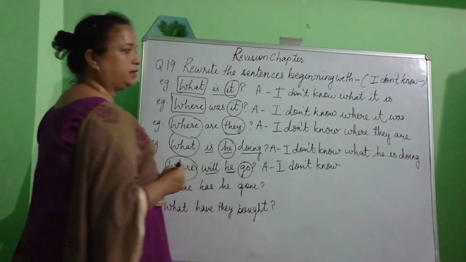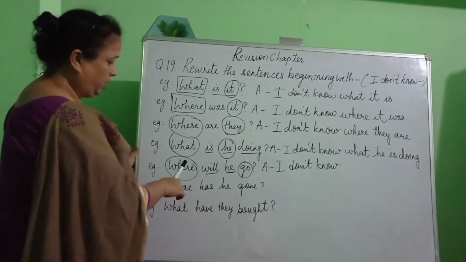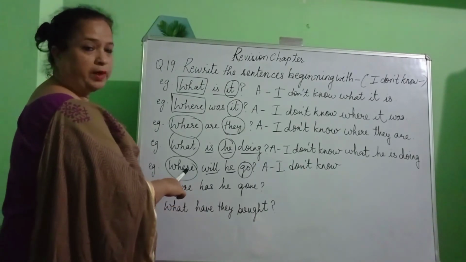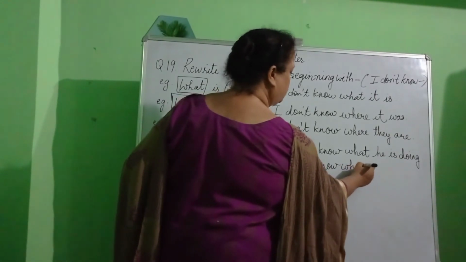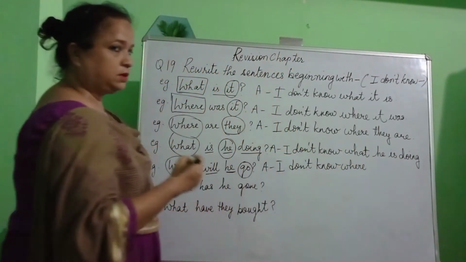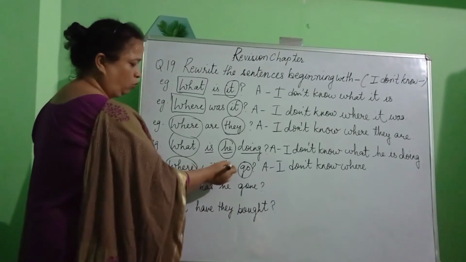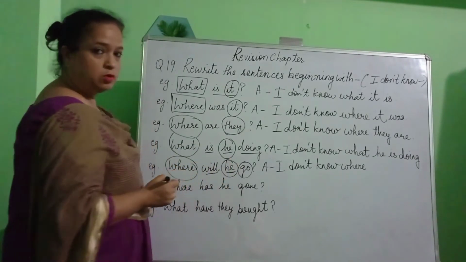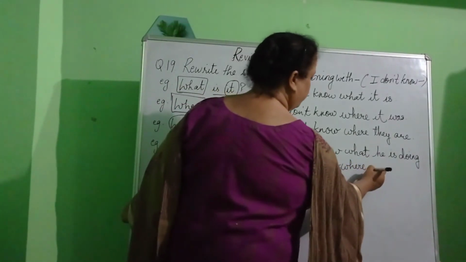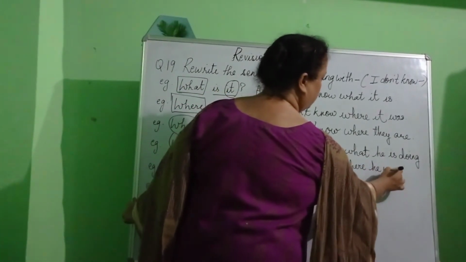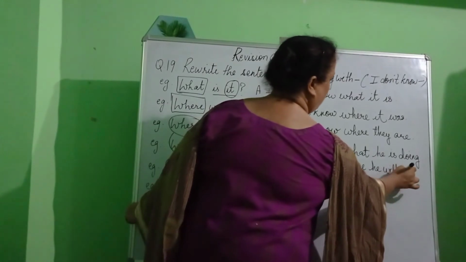I am going to write the question word. And what is the question word over here? Where. So once I write where over here, I need to write the pronoun or the thing that we are talking about. Who are we talking about? We are talking about he. So where he will go.